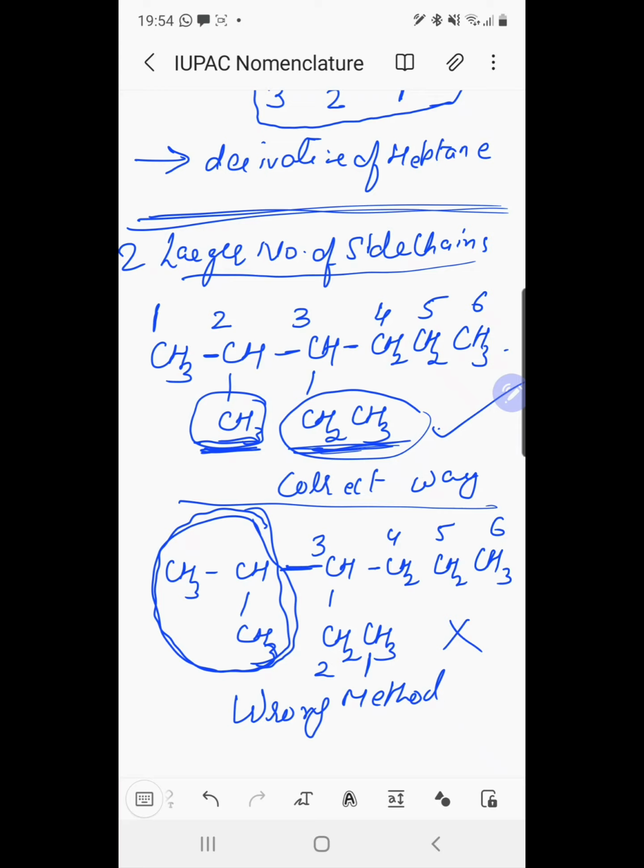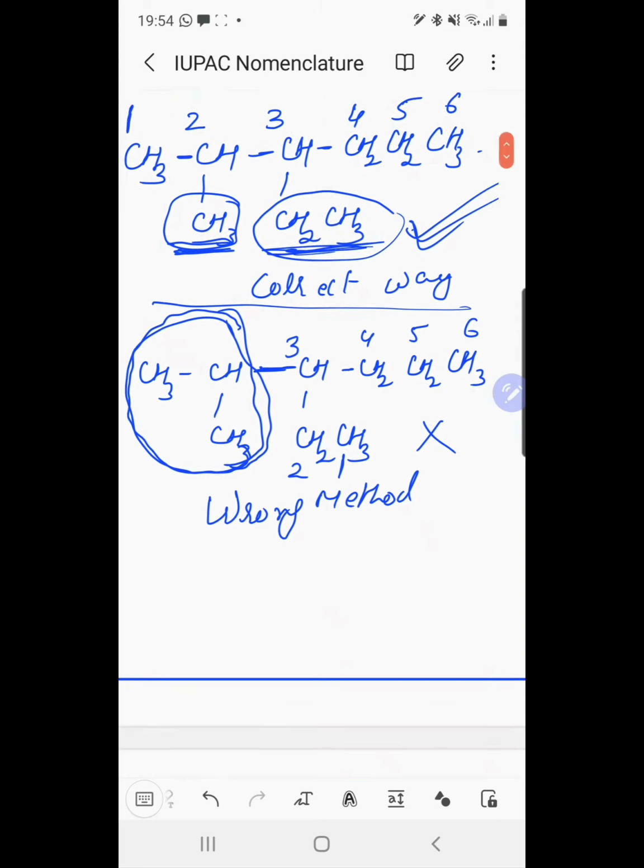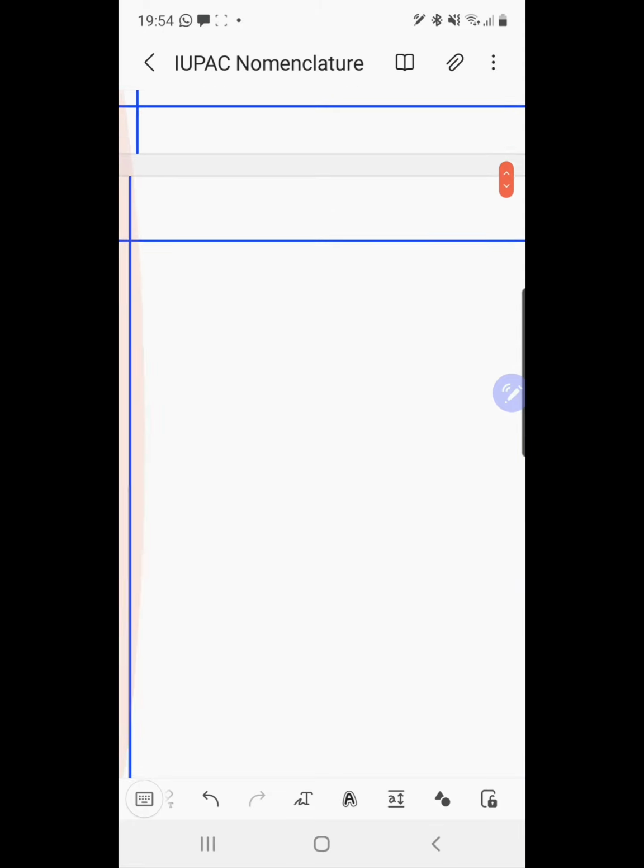If two chains of equal length are possible, meaning in both cases we have 6 carbon atoms, select the one with the larger number of side chains. We select that one which has the larger number of side chains, so we will select the first case. So this is the correct method. So the first rule is to select the longest chain, and the second is the rule for larger number of side chains. Now the third rule is